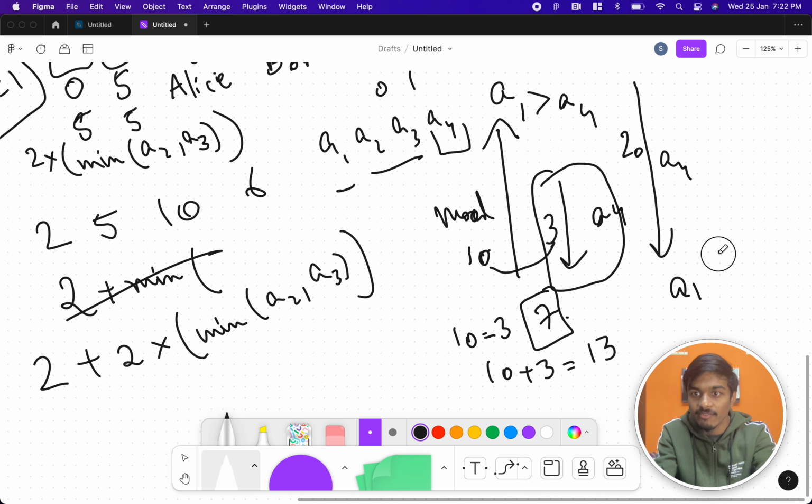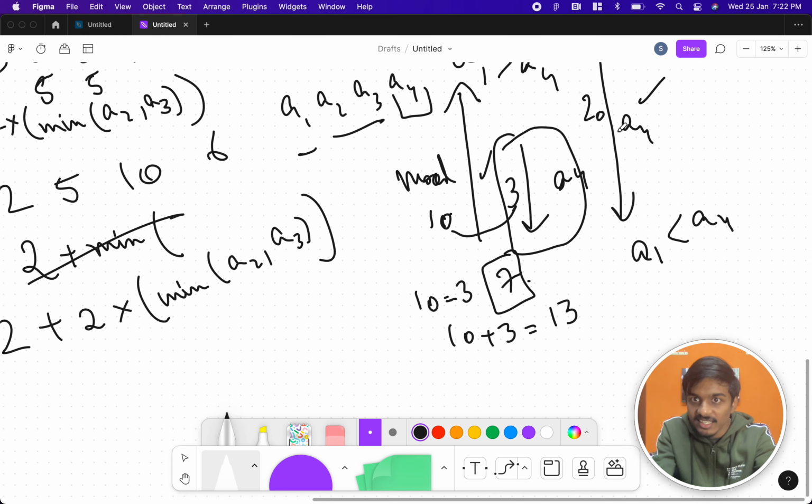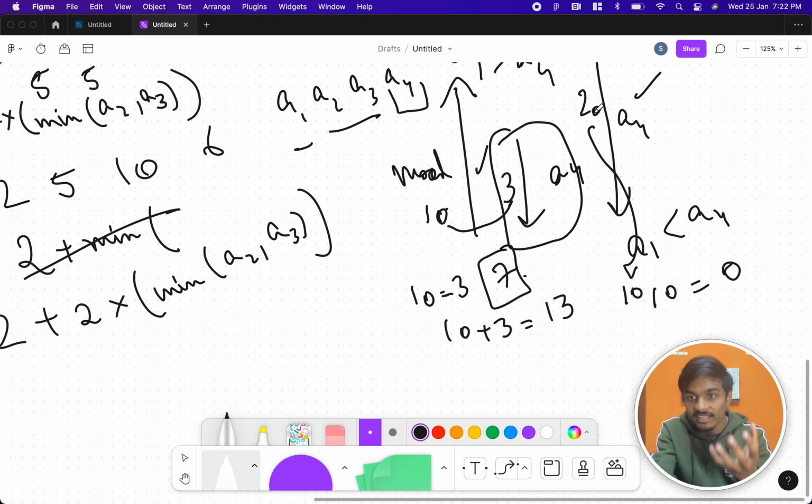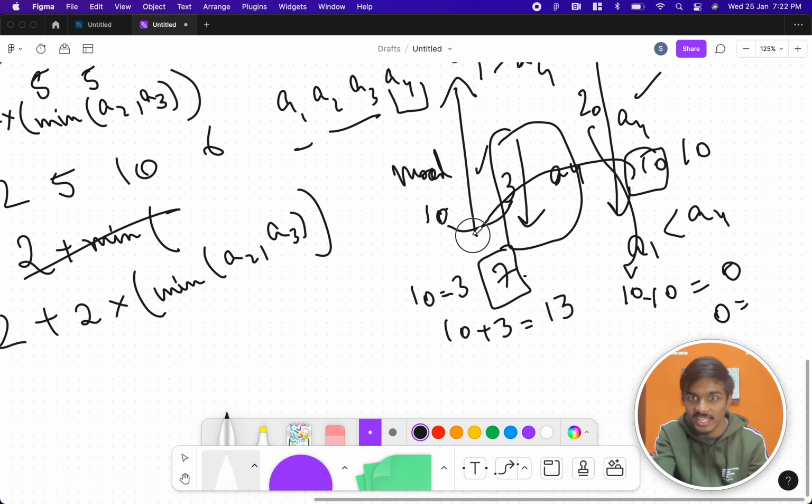What if A1 is less than A4? Consider this and this. In this case, who is the minimum value? We can make 10 to 0 now. So 10 becomes 0. From this one, we take 10 here. Using this 20, we are borrowing 10 from the negative values and subtracting it. So it becomes 0. Now how many are remaining? 10 more are remaining. With 10 from here, 10 from A4, we killed A1's positive attitude. We brought it to 0.